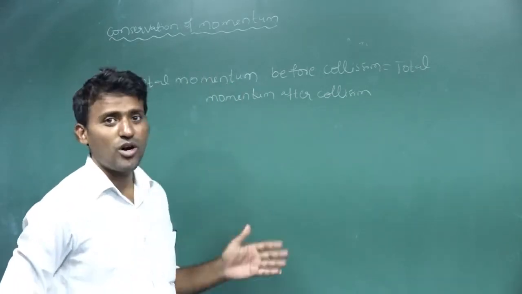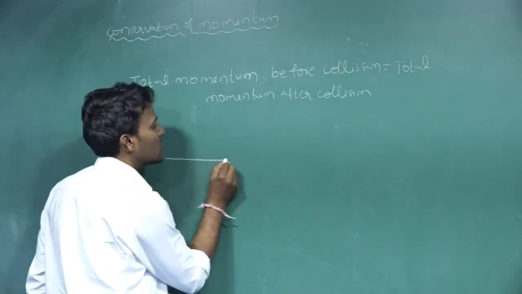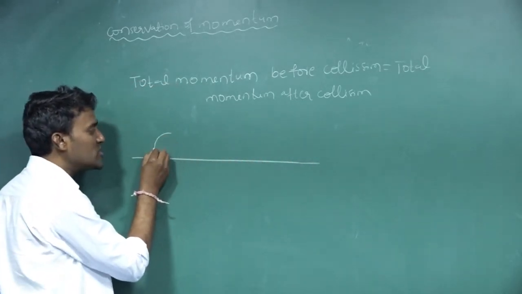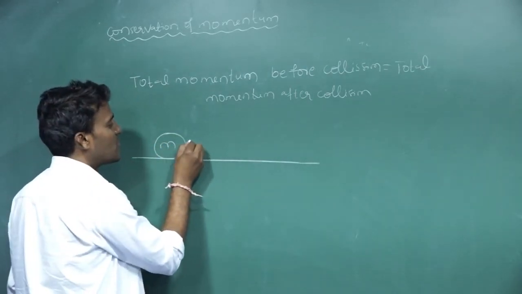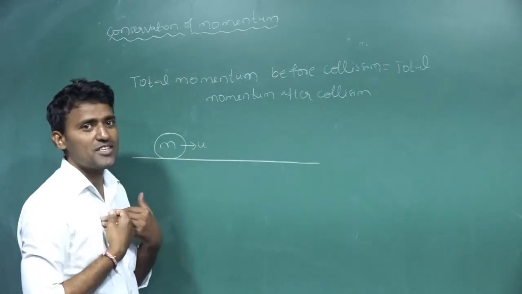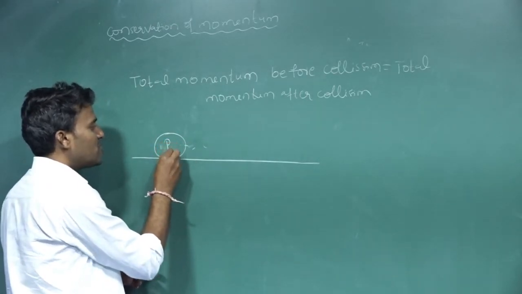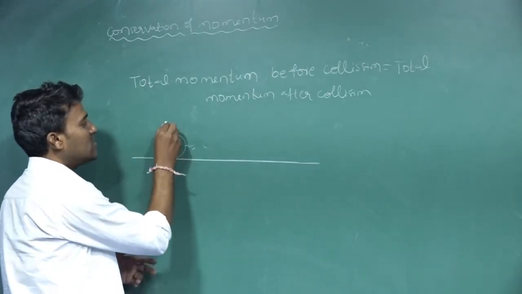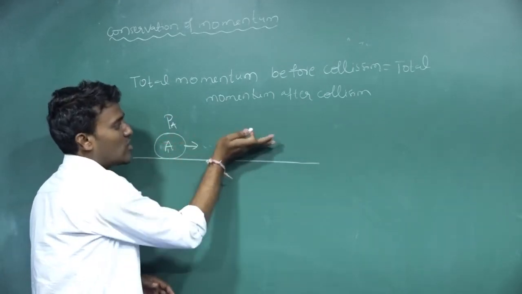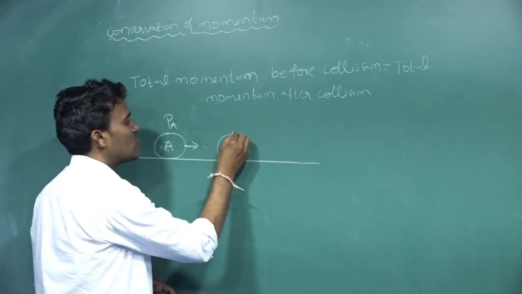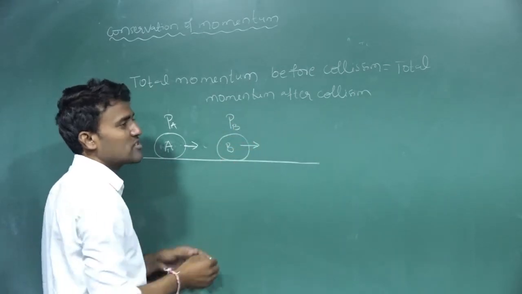Okay. Now coming to our problem, we have to apply Newton's third law here. How do we do that? First, how can we prove this conservation of momentum? I am taking one body of mass m, moving with a velocity u. I don't want to discuss velocity and mass here, so I am giving names. This is body A, whose momentum is PA, and this object is going along this direction. In front of it one more object is there, whose momentum is PB, going along this direction.